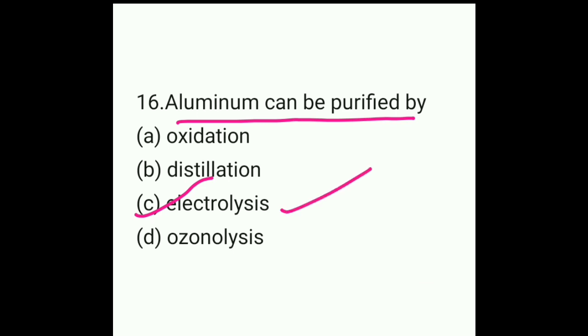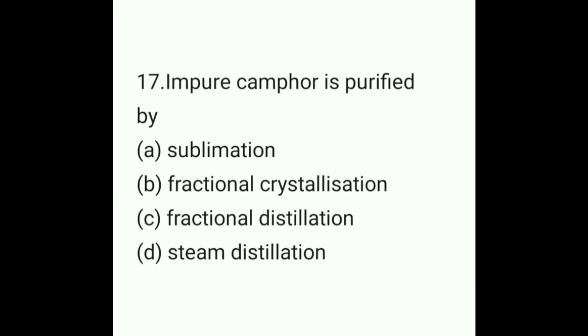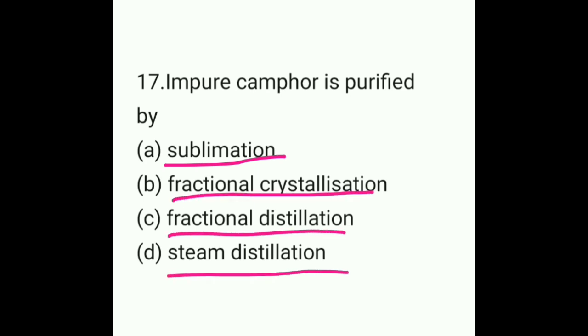So move on to the next question, question number 17. Impure camphor is purified by, so camphor is gandha karpura. Impure camphor is purified by option A sublimation, option B crystallization, option C fractional distillation and option D steam distillation. So what will be the answer here? Camphor is basically purified by the process called sublimation.